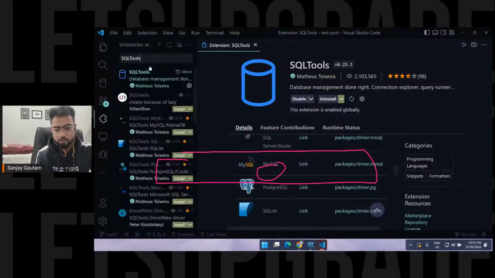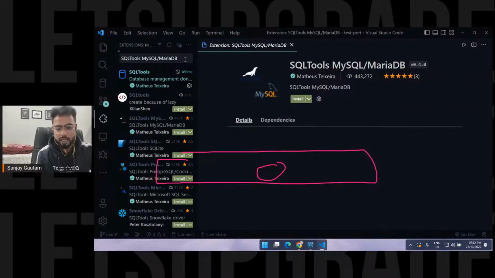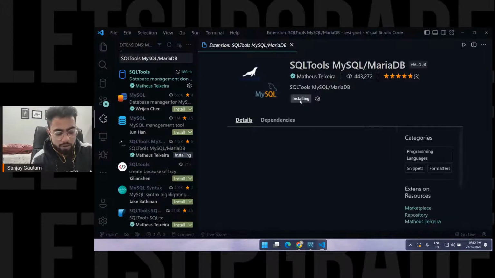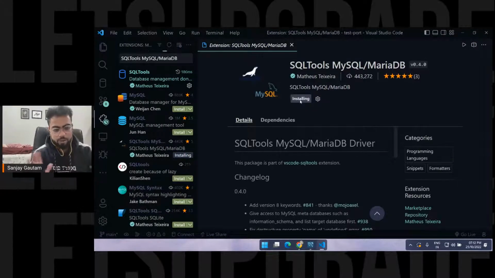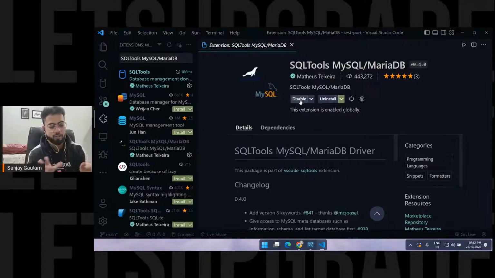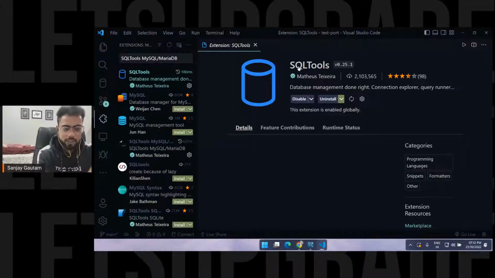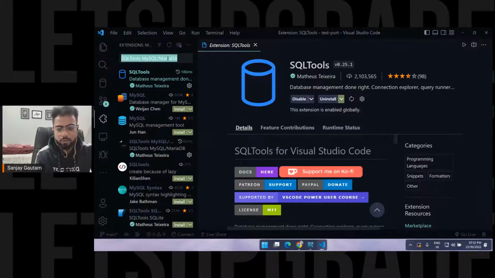It's basically a driver. Click on install. That's all. So now I can use SQL, MySQL to be exact, in my VS Code. So first of all, install these SQL tools, and second, install SQL tools MySQL and MariaDB. Just click here.